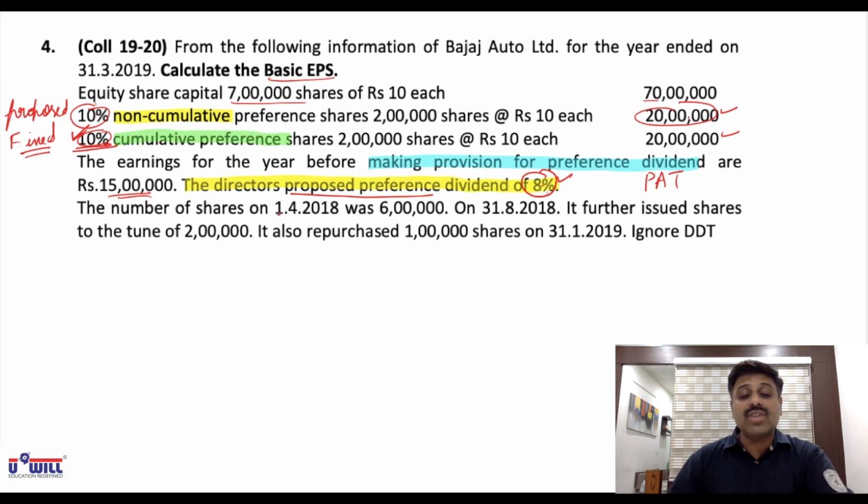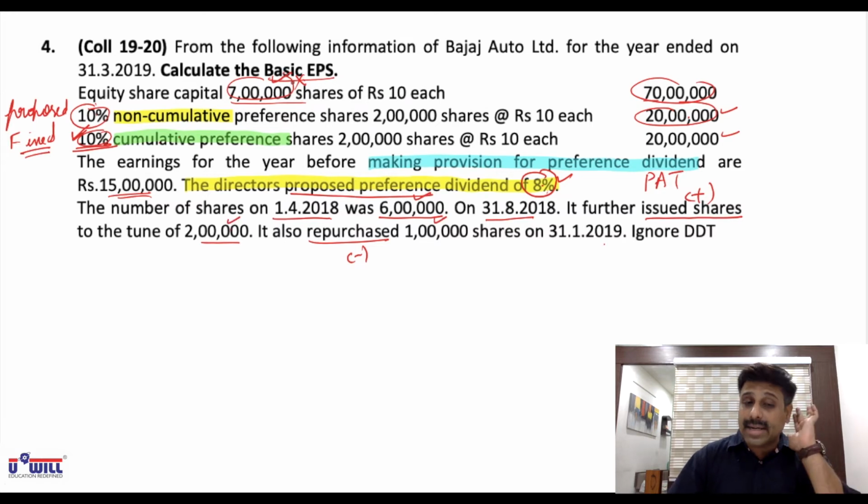The number of shares on 1/4/18 was 6 lakhs opening balance. On 31/8/18 it further issued shares to the tune of 2 lakhs, we will plus, and it repurchase means we will minus buyback of 1 lakh shares on 31/1/19. So don't take this 7 lakh, ignore it. How is this 7 lakh obtained? 6 lakhs plus 2 lakhs, 8 lakhs minus 1 lakh, 7 lakhs.